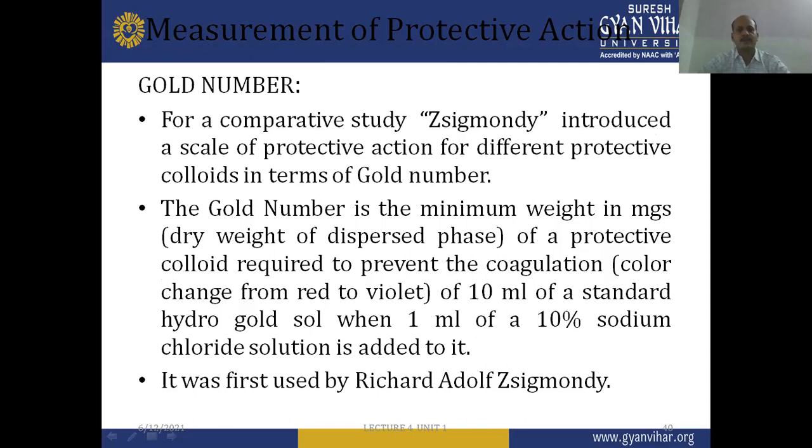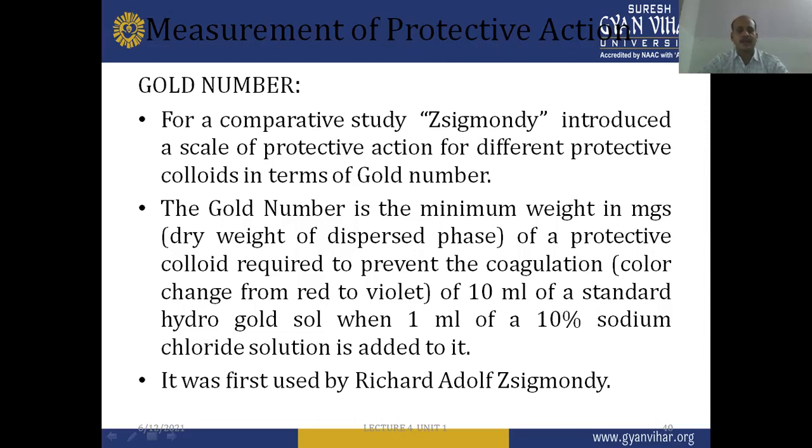The gold number is the minimum weight in milligrams, dry weight of dispersed phase, of a protective colloid required to prevent the coagulation of 10 ml of a standard hydrogold sol when 1 ml of a 10% sodium chloride solution is added to it.